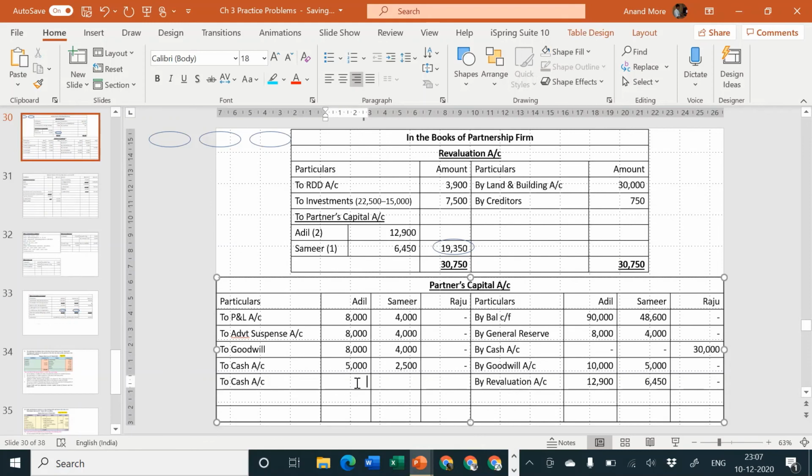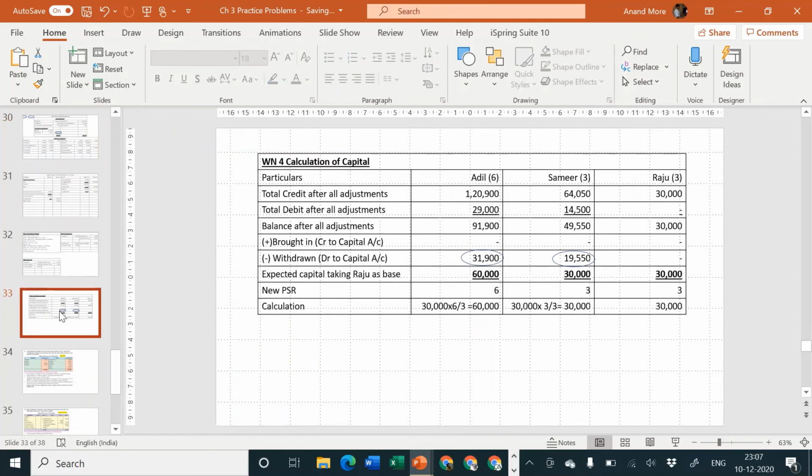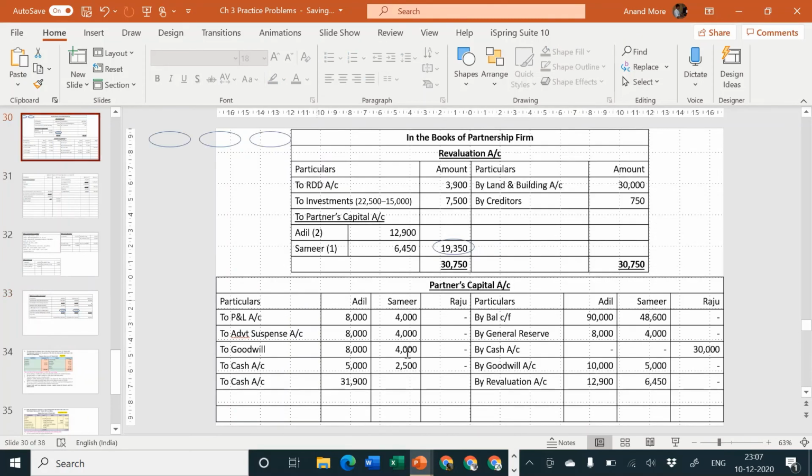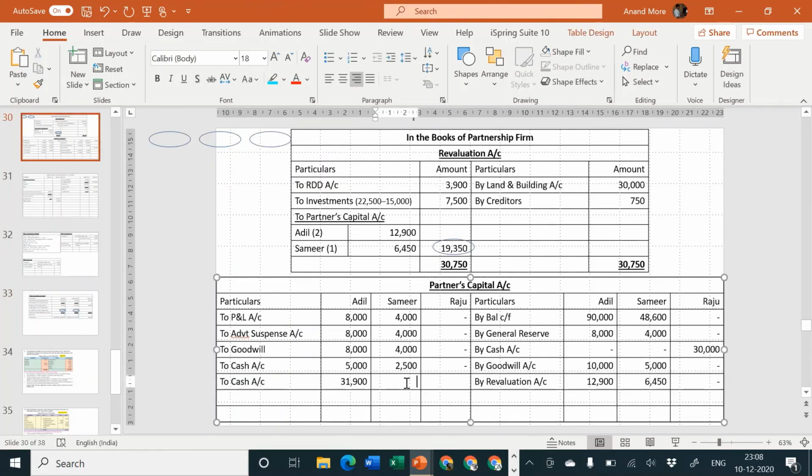31,900 and I forgot the amount. 19,550. Yes, here it is 19,550. In front of this cash account in particulars column just write working note number 4. So you are in a position to tell your examiner where did this amount come in the account. Okay, nobody has brought in anything.